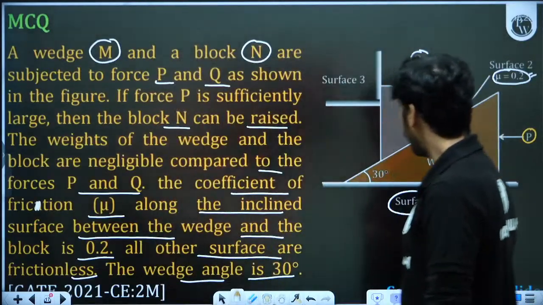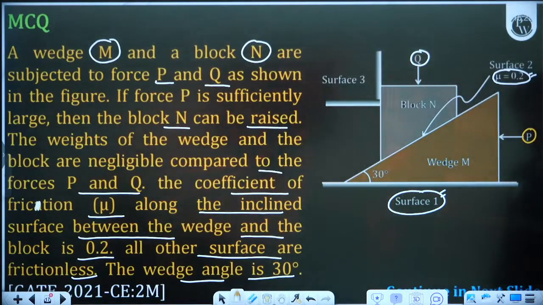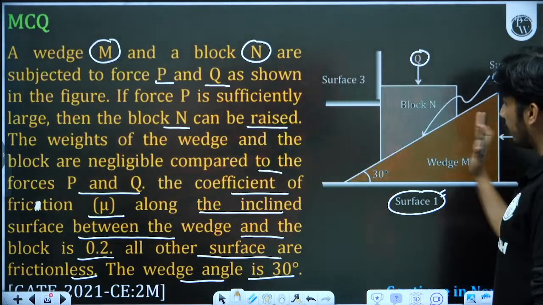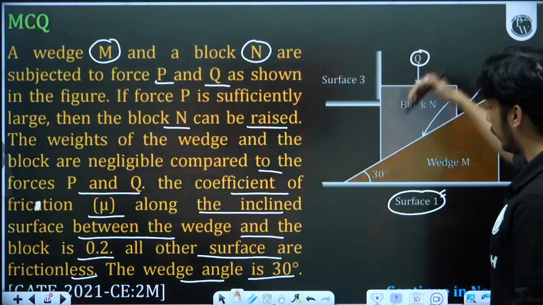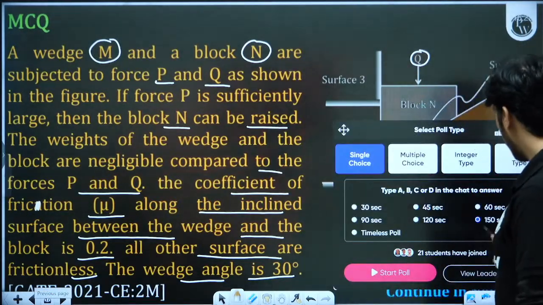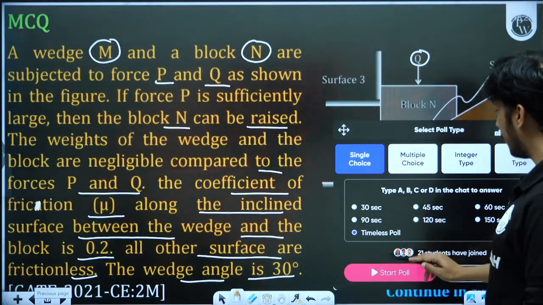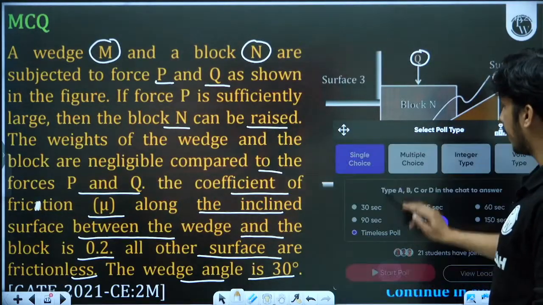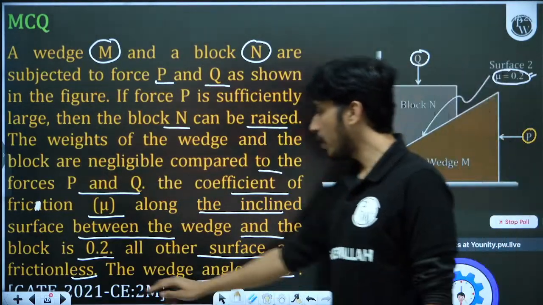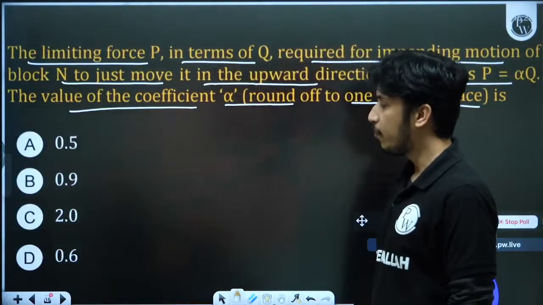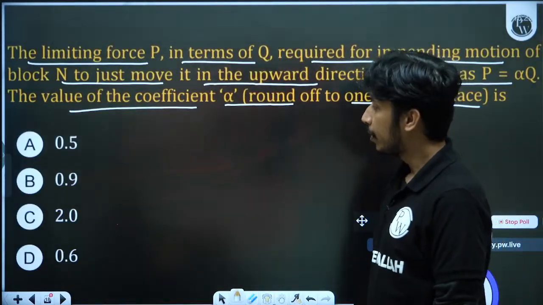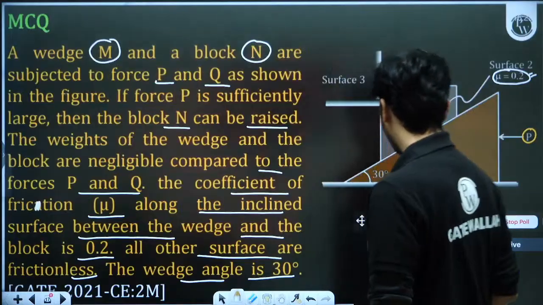So now what is the value of P in terms of Q? This block N will go up, this wedge will go in this direction. I am creating the poll, and A, B, C, D, 4 options are there. Again you can write down the options 0.5, 0.9, 2 and 0.6. Okay, now I am coming back to this slide.